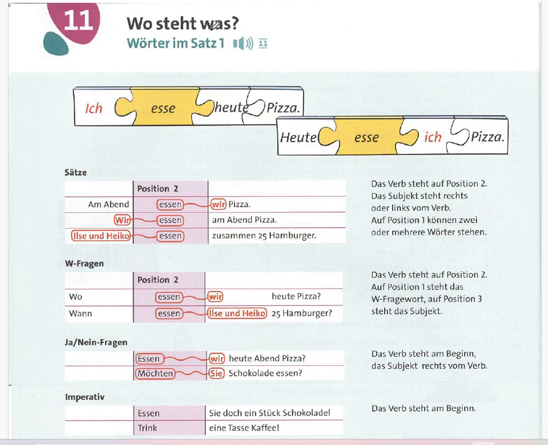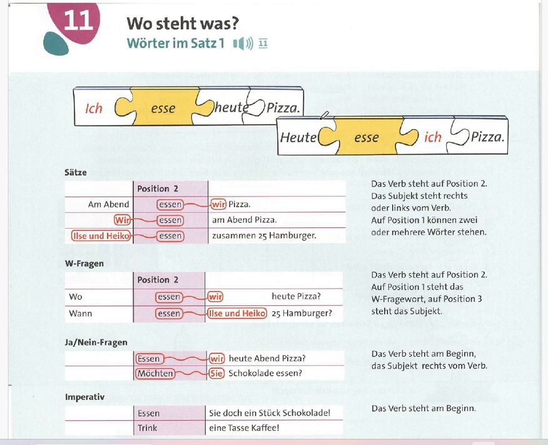So let's start. As we see on this page, the topic is "Wo steht was, Wörter im Satz 1", which means the words in the sentence. I will divide this lesson into 7 parts. In the first part, we have the basic rule.